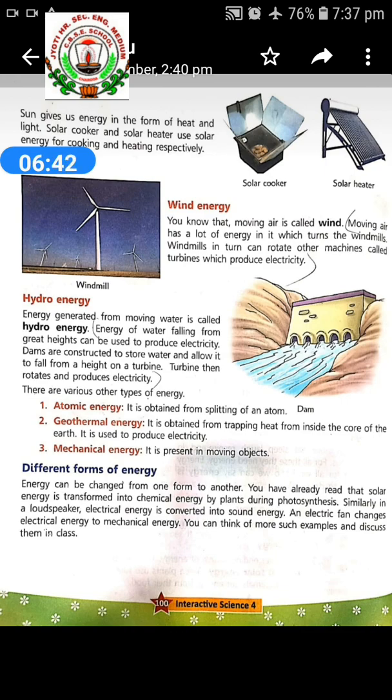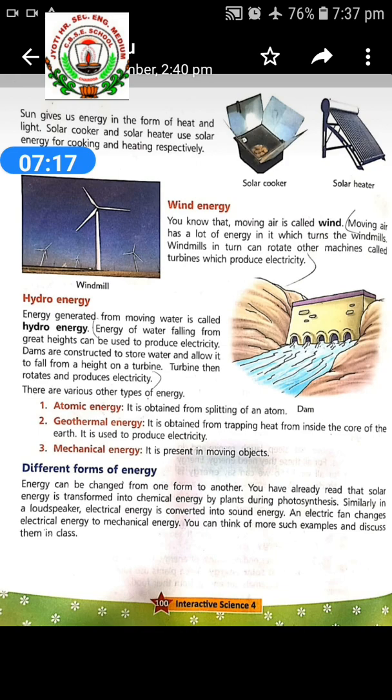Different forms of energy. Energy can be changed from one form to another. You have already read that solar energy is transformed into chemical energy by plants during photosynthesis. So you studied that plants make food in the presence of solar energy.